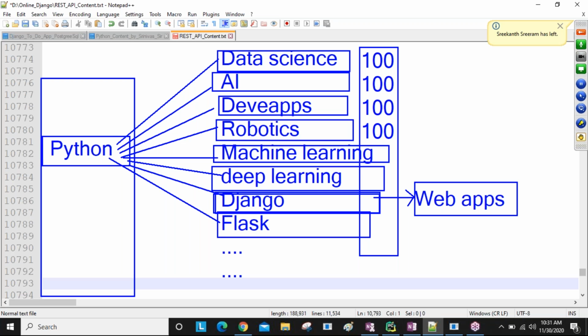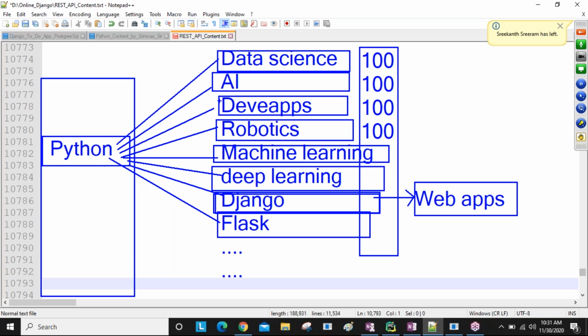So why are we choosing Django or Flask? To develop web applications like Amazon, Flipkart, BookMyShow, a number of applications. If you want to develop these kinds of applications, then we need to learn the Django framework or else the Flask framework. These two are purely developed using Python only. Django is purely developed using Python only.